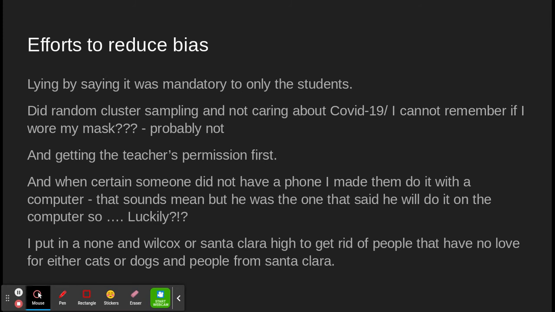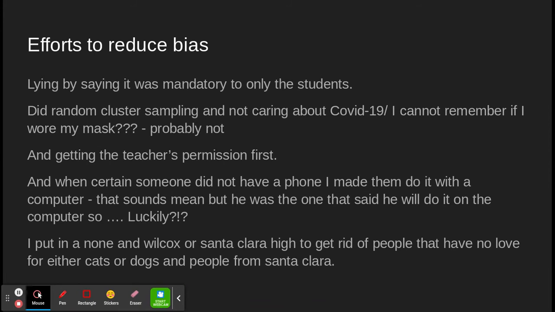So, I told about my biggest bias, which I don't like, because they're allowed to do it for environmental science. Why can't I do it with my project? Who knows? Anyway, I did a random cluster sampling, and also lied about it being mandatory, and got the teacher's permission first.